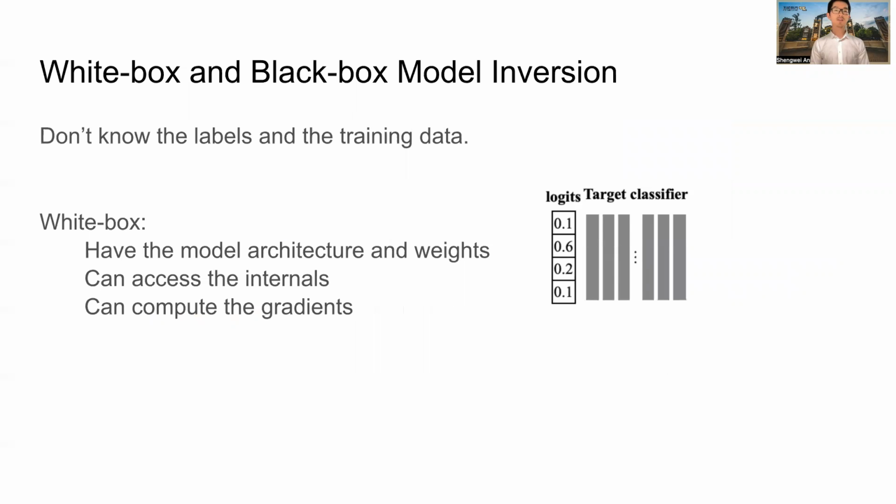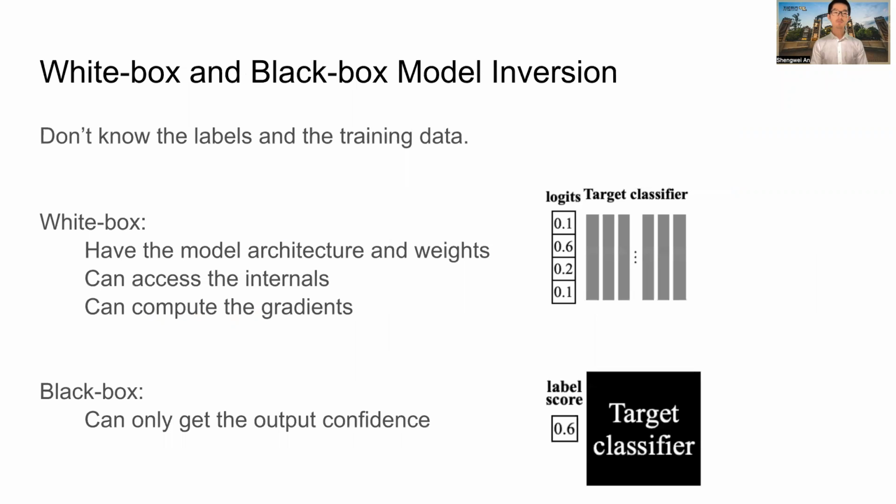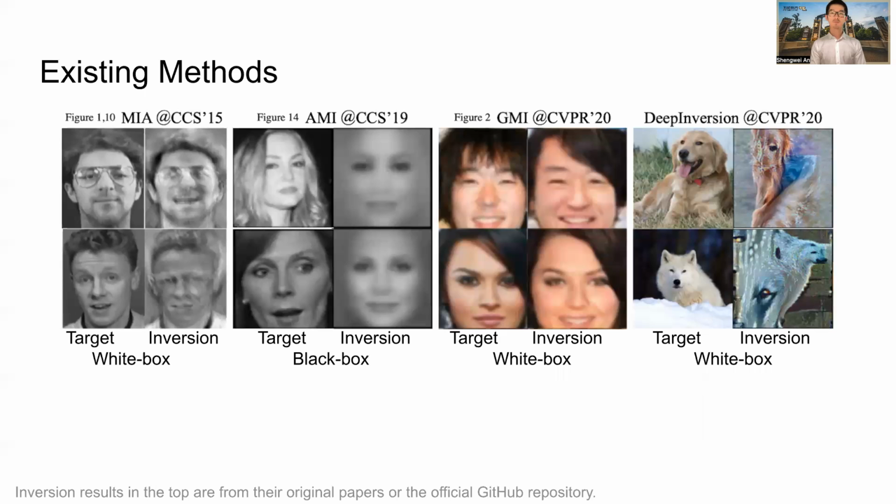There are two different settings for model inversion, white box and black box. In both scenarios, the attackers do not know the labels and the training data. In the white box setting, the attackers have the model architecture and weights. They can access the internals. They can compute the gradients. However, in the black box setting, the attackers can only get the output confidences.